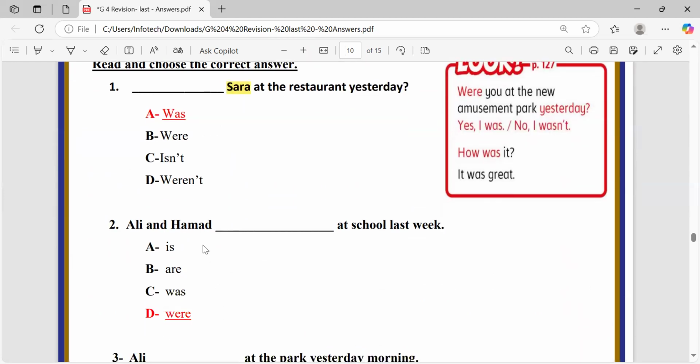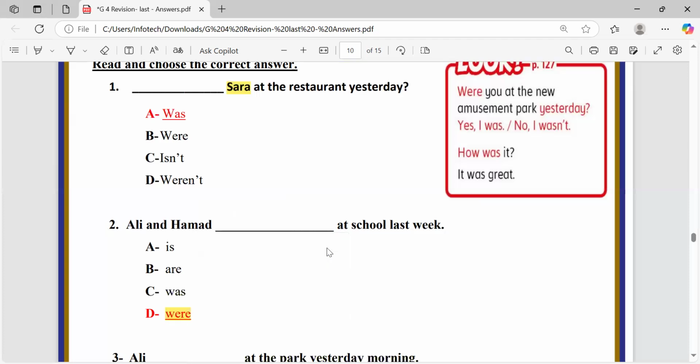Two, Ali and Hamad, plural, at school yesterday, at school last week. So Ali and Hamad is not singular. They are plural. For plural, we choose were. Ali and Hamad were. Why? Because they are plural, not singular.